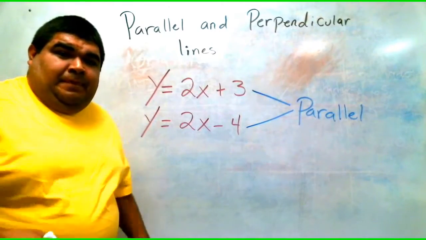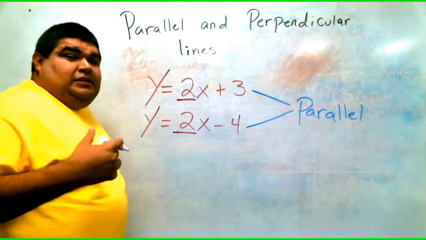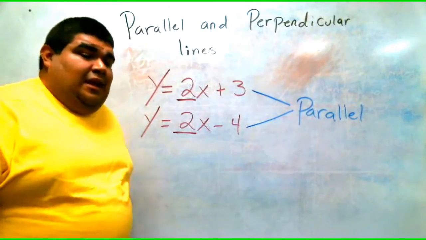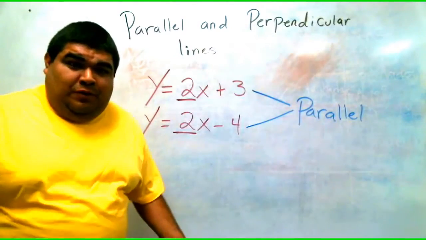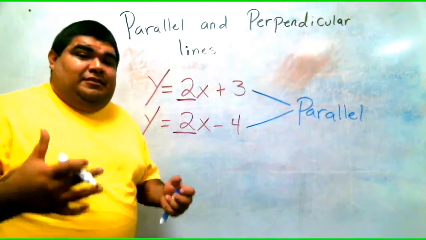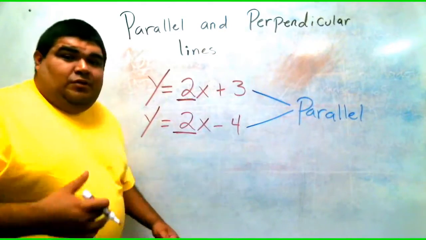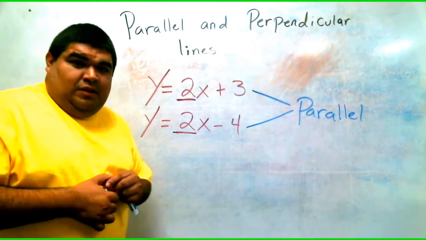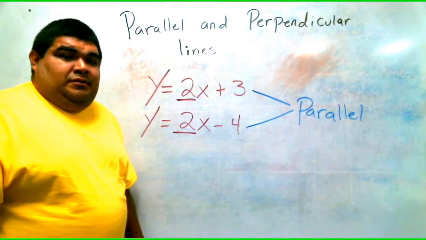notice that your slope, okay, is the same, okay? All parallel lines have the same slope. The y-intercept doesn't really matter, okay? All you need to focus on is that your slope is exactly the same, okay? That tells you that when you graph these two equations, your lines are going to be parallel, okay?